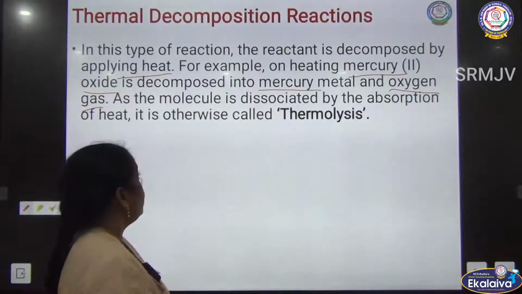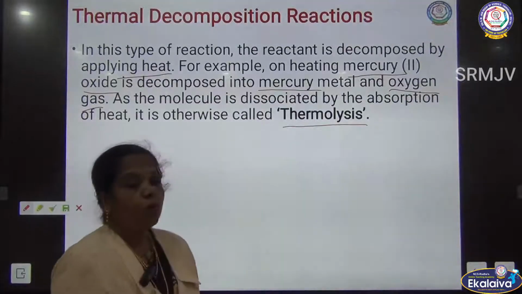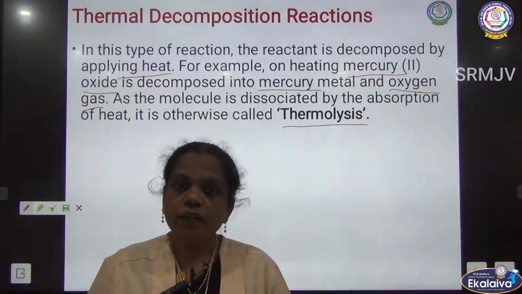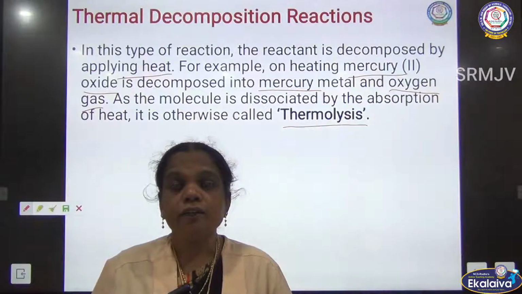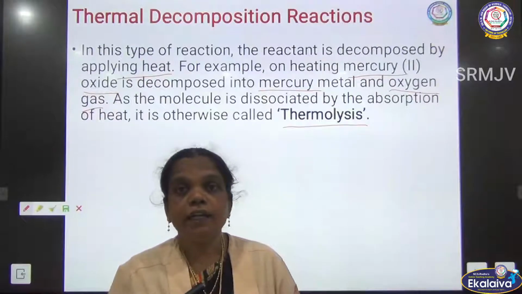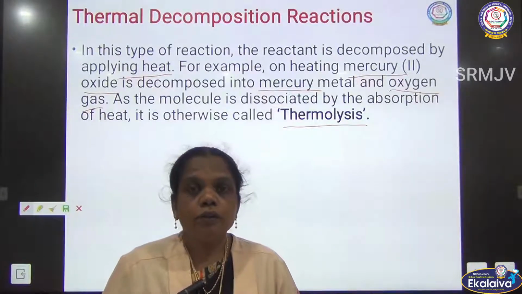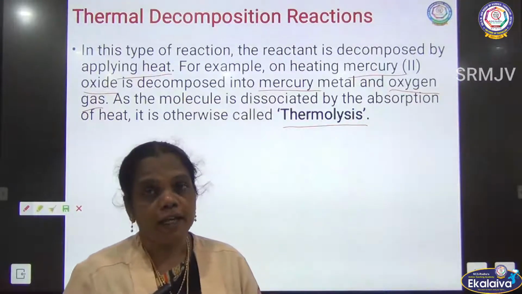So it is otherwise called thermolysis. In combination, heat energy is released, so it is called exothermic. Here we absorb the heat energy for the breaking of the bond, so it is otherwise called an endothermic reaction.